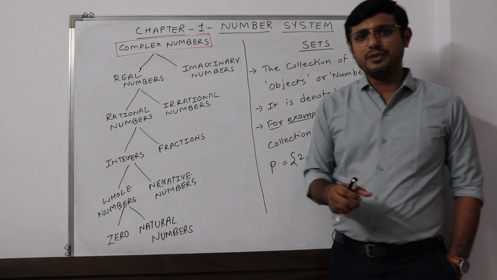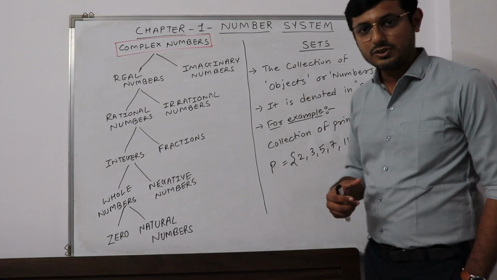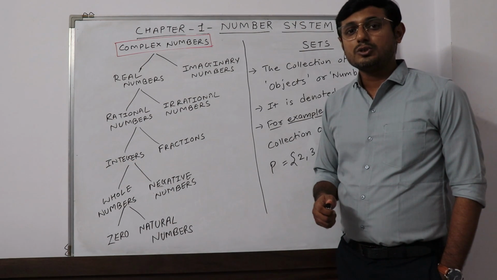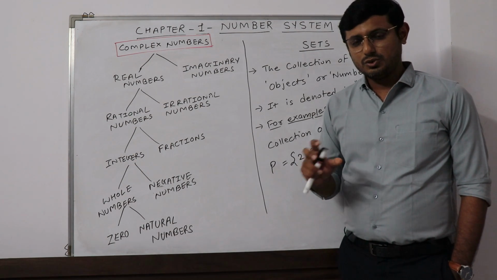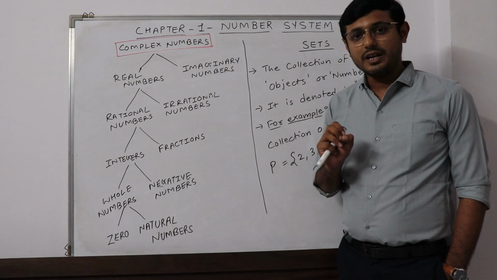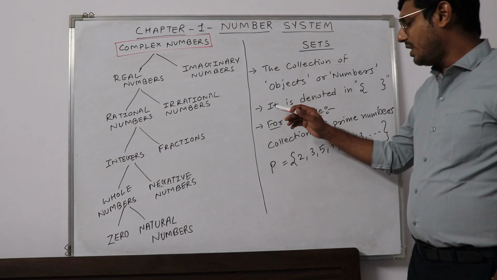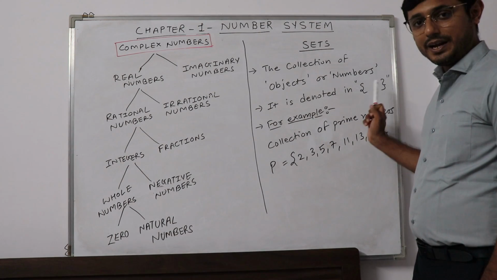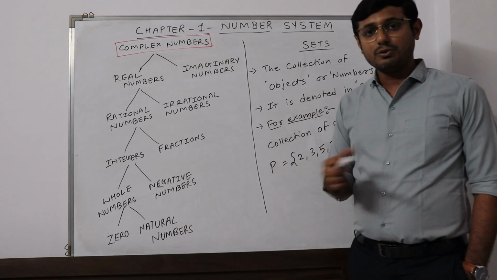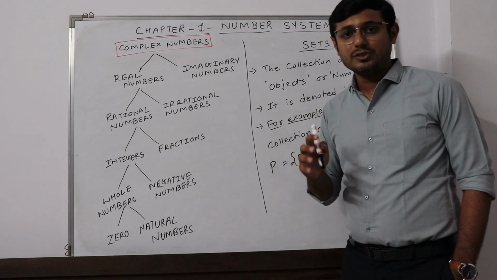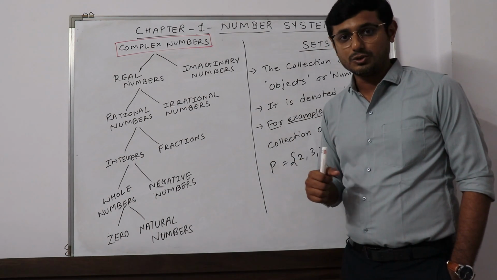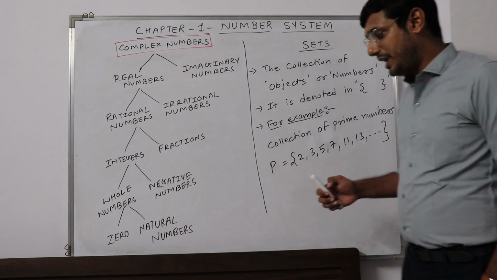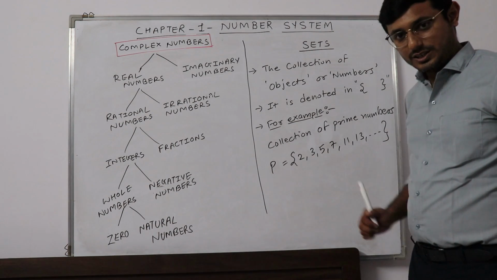In day-to-day life we see a lot of collections, for example a collection of cards, a collection of different kinds of coins. So in mathematics there is also a collection of numbers. Right now we will stick to the collection of numbers. How can sets be denoted? Sets can be denoted by curly brackets. In the curly brackets we write its elements or objects, or you can say its members also, and we separate each member by a comma. So each member is comma separated from the other.